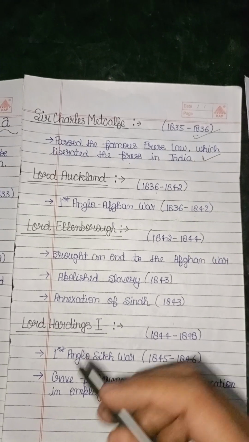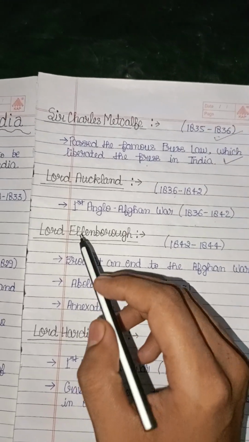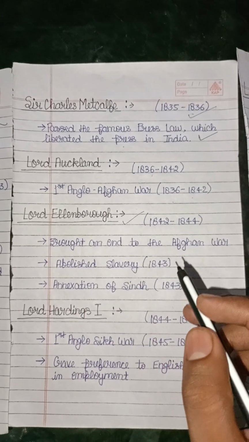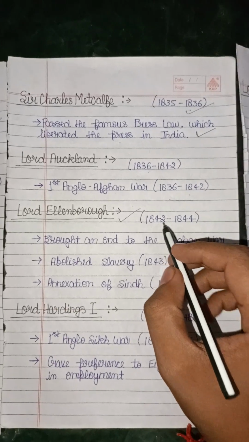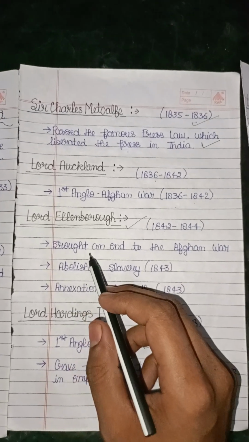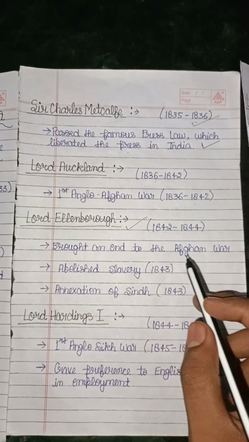Now let us talk about the next Governor General of India, Lord Ellenborough, who was Governor General from 1842 to 1844, and during his time he brought an end to the Afghan War.